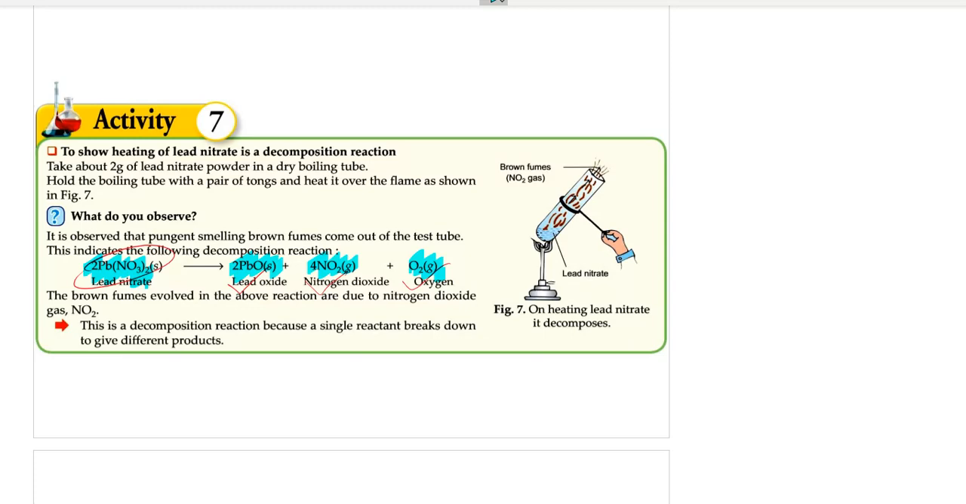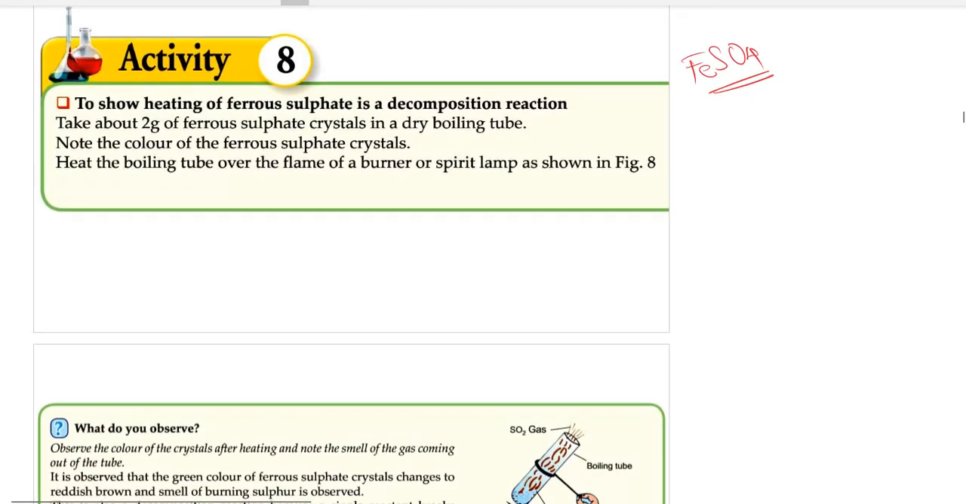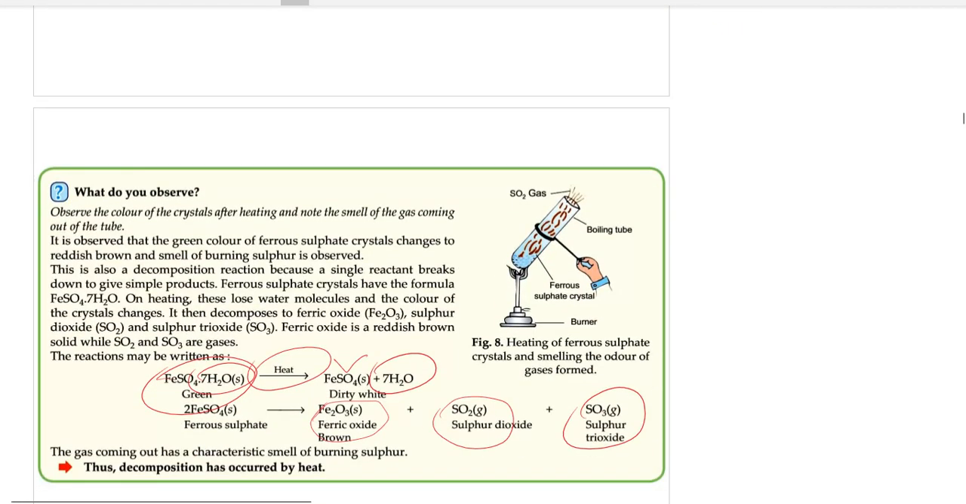Remember the equation and remember the observation, remember the word equation, okay? And then you have to balance it. Now this is an example of a thermal decomposition reaction because this is carried out by the supply of heat. Okay, then ferrous sulfate.